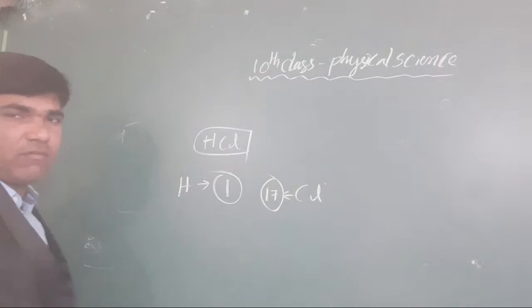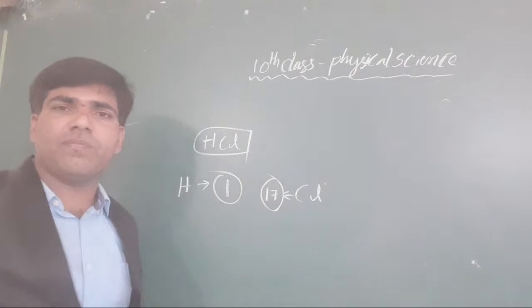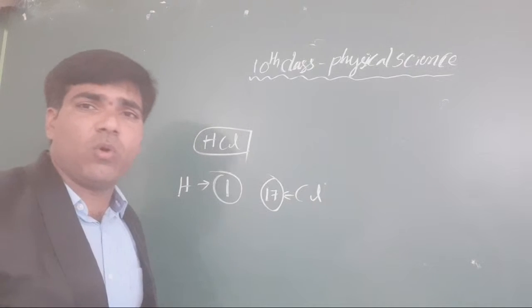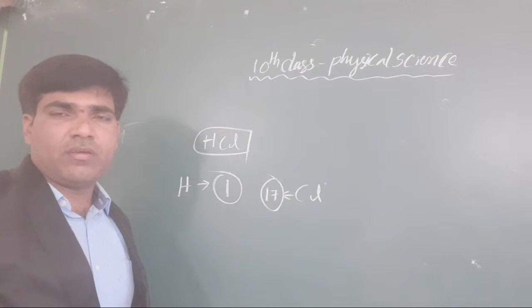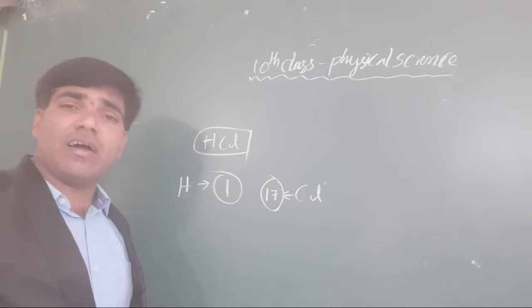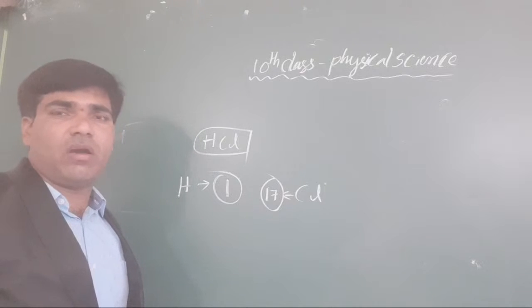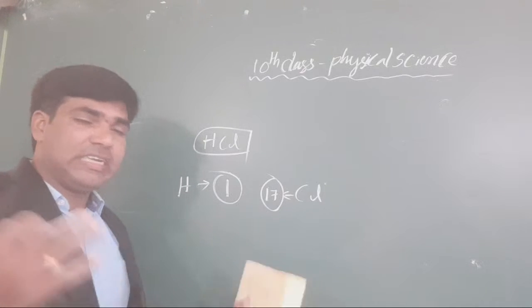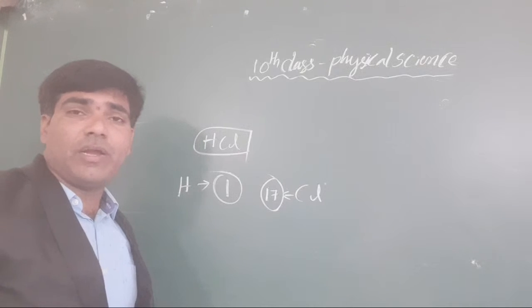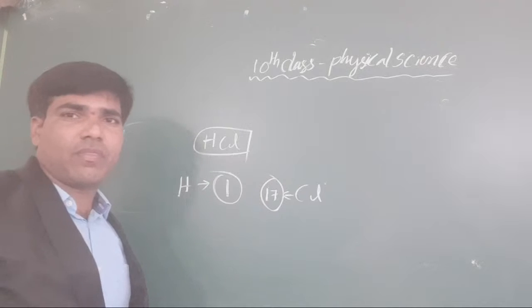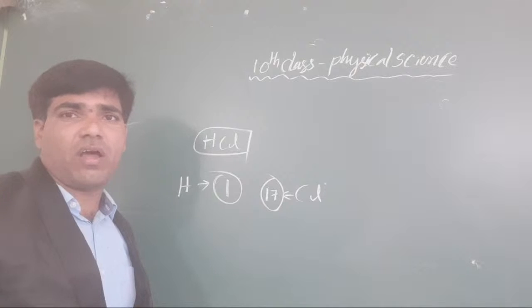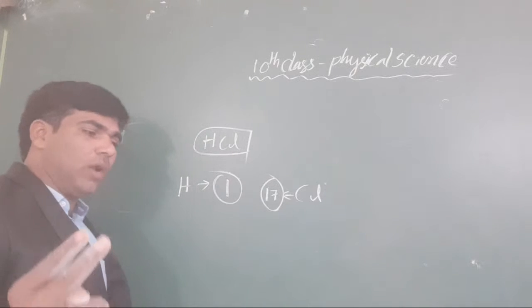Now you know very well when our atom becomes stabilized, when hydrogen becomes stabilized, when chlorine becomes stabilized. When the outermost orbit of any atom, not only hydrogen or chlorine, but of any of the 118 elements, contains either 2 electrons or 8 electrons, one is what?